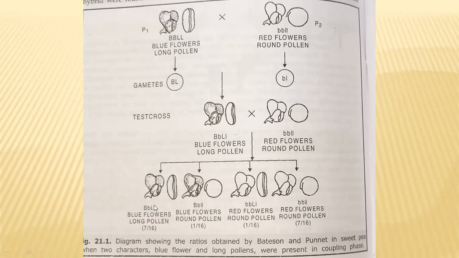So in this case, the blue flowers and long pollen plants, and the red flowers and round pollen plants, with both dominant alleles together and both recessive alleles together, showed very close linkage. That was proposed by them as coupling, so coupling of gametes or gametic coupling.